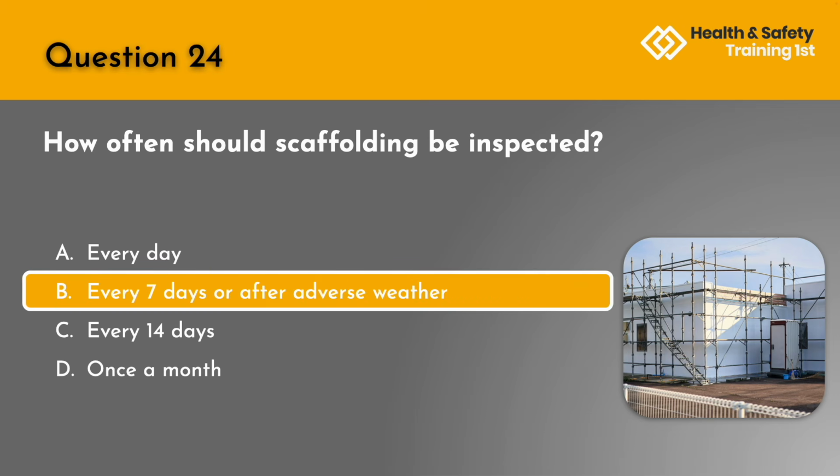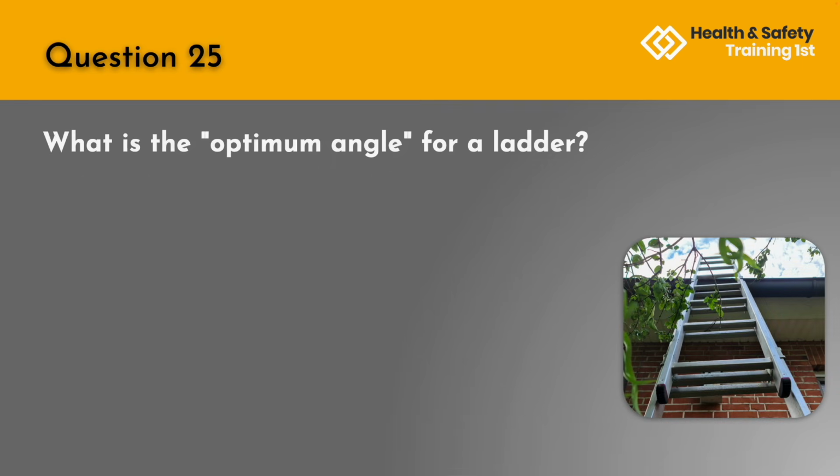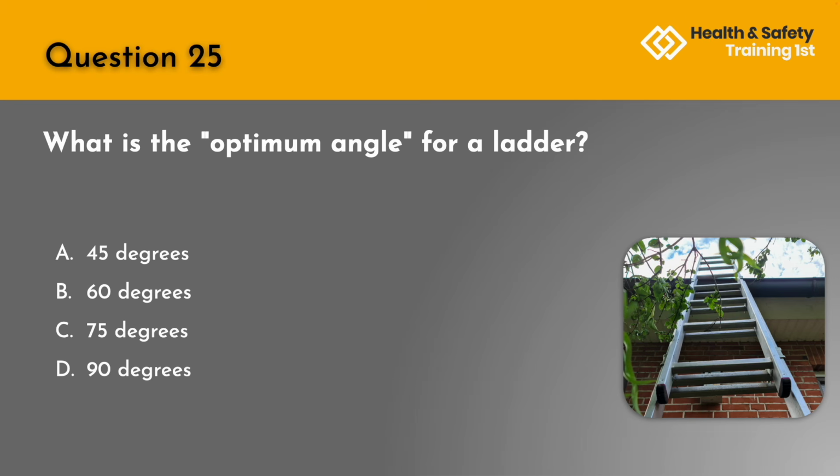The correct answer is B. Every 7 days or after adverse weather. Question 25. What is the optimum angle for a ladder? A. 45 degrees. B. 60 degrees. C. 75 degrees. Or D. 90 degrees.